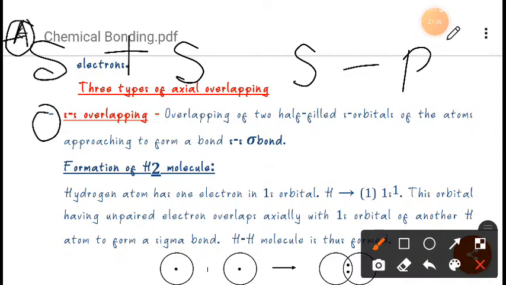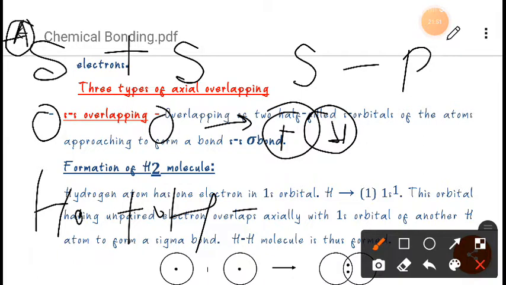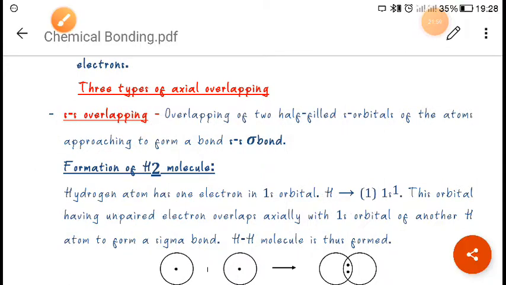Suppose we have hydrogen here, here also hydrogen, they both of them will combine to form like this. So this type of bond is called what? Sigma bond. Or we can write also like this: one electron is here plus one electron is here, after that hydrogen, one electron here, like this, right? So this type of bond is called what? Sigma bond.